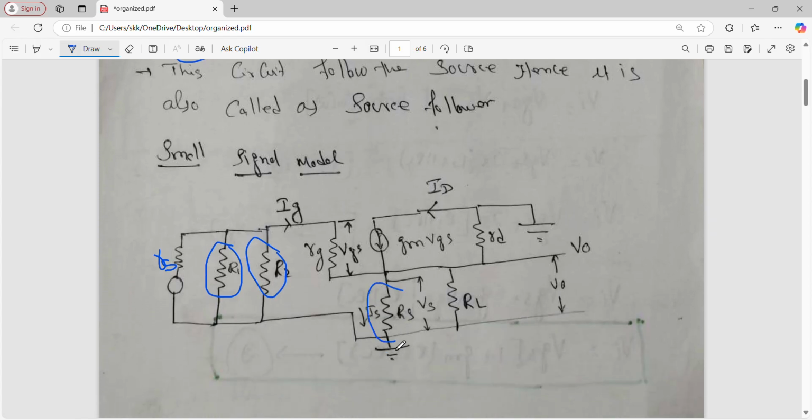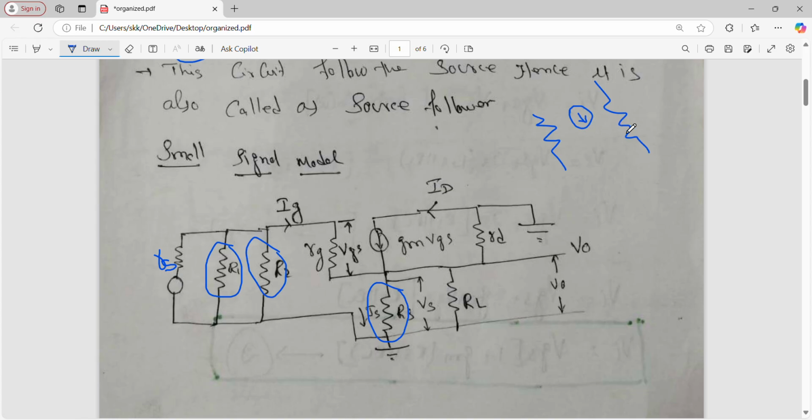Yes, this resistor. Are you clear? This is the resistor. Then above this resistor, the JFET small signal model is present. What is the small signal model? One resistor, one current source, one resistor. I already told: the normal small signal model is nothing but one resistor, then one current source, then one resistor. Okay, what is that? One resistor, one current source.